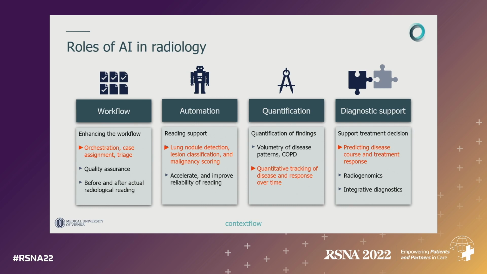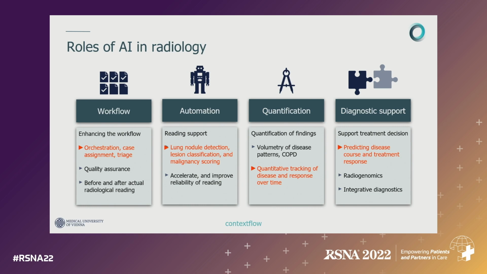We can detect certain disease patterns, and that helps in sometimes routing cases to the right experts and sometimes ranking cases so that for the right kind of urgent findings, downstream actions are taken. Automation is another part. It sounds a little bit boring, but I think it is still relevant because it takes work away by detecting lung nodules and performing measurements that can then go into guidelines and into decisions taken by radiologists.